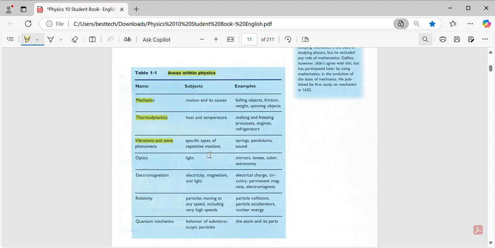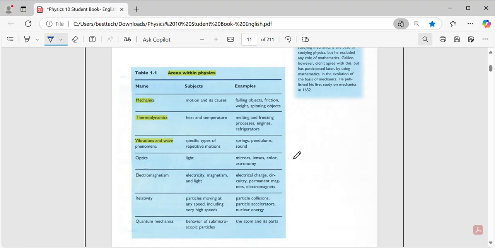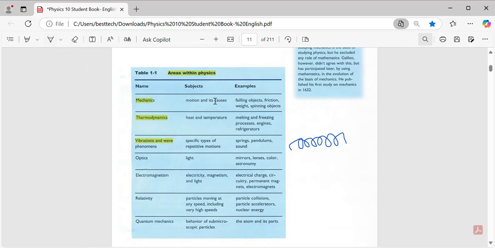For example, spring. Guys, if you have any spring, when you stretch the spring, or compress it, and then leave it, it's going to vibrate for a while, then after 2-3 hours maybe it's going to stop. So we know the spring is motion, but it's vibration, the motion is a repetitive motion. The motion will be repeated 2-3 times, then the spring is going to stop. So it's called vibrate, the spring vibrates for a while, then it will stop.